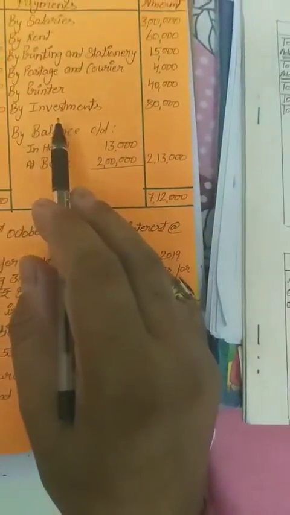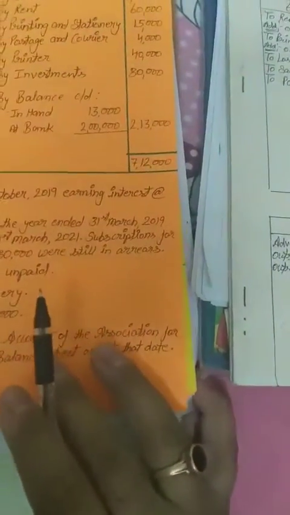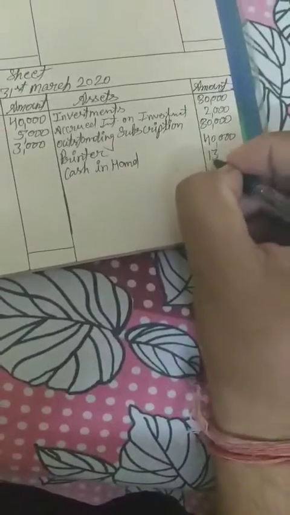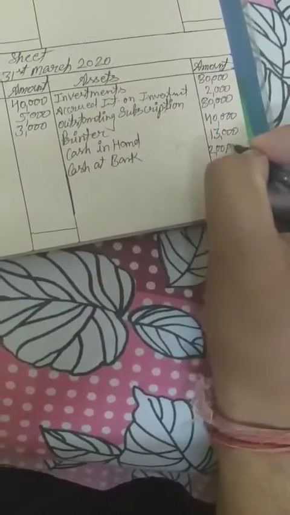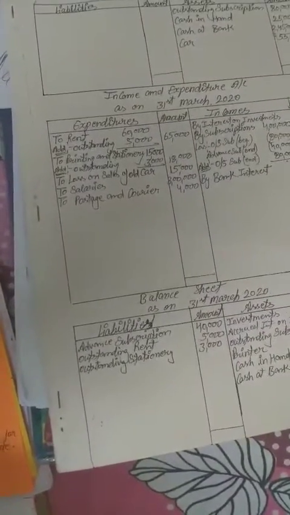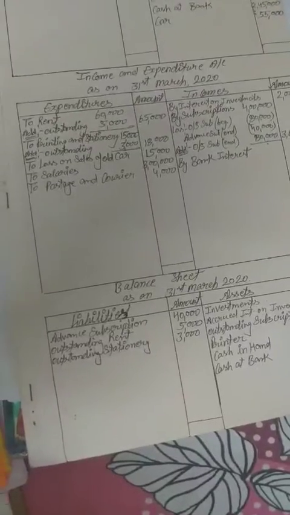Next one, investment. Already we have made all the transactions related to this one. Next one is balance. These are the cash balances at the closing date. So cash in hand 30,000 and cash at bank rupees 2 lakh. It is clear. I think all the adjustments and all the transactions we have made during the year are related to the current year.